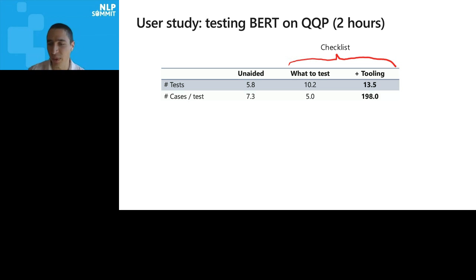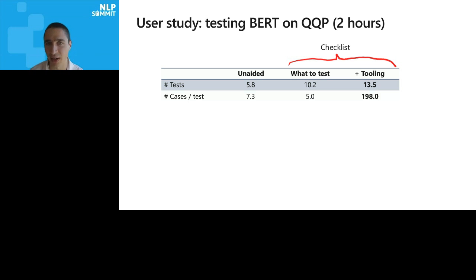One condition, we just tell people, hey, here's a Jupyter notebook, test the model, create whatever examples you like, use whatever you like. We didn't give them anything else. So take 2 hours and figure out what this model is doing, whether it's working or not. Find bugs, basically. The other 2 conditions, one, we told them what to test. So we gave them the capability list and said, try testing negation, try testing named entities, and so on. And the other one, we gave them tooling, templating, and so on.